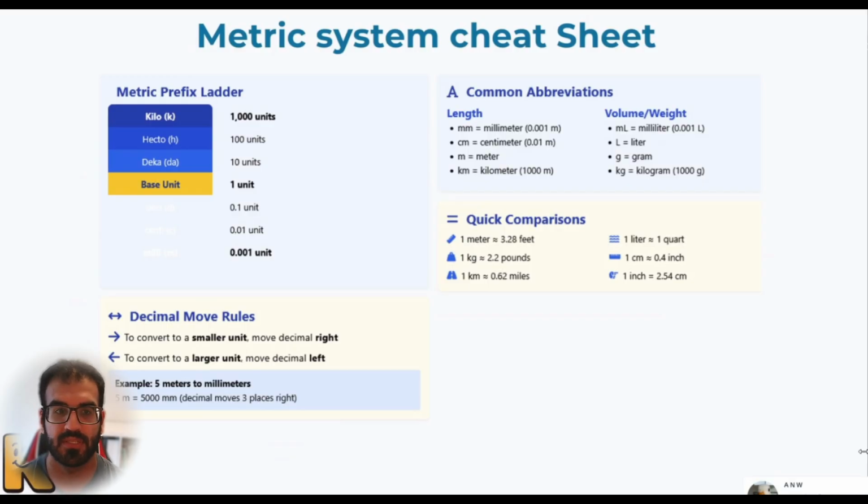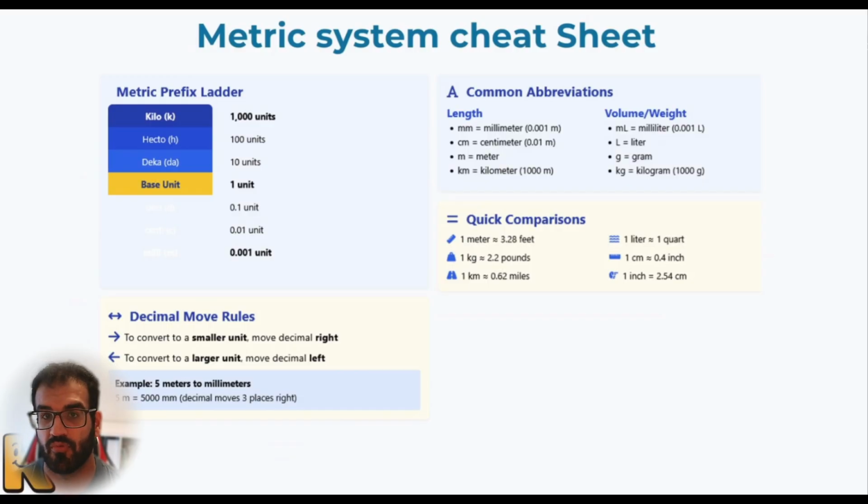Again, the metric system considers the prefix ladder. It means that you have kilo, hecto, deca, the base unit itself, and then deci, centi, milli, micro, nano and pico, and you know how to convert. Other abbreviations would be millimeter, centimeter, meter, kilometer, milliliter, liter, gram and kilogram.